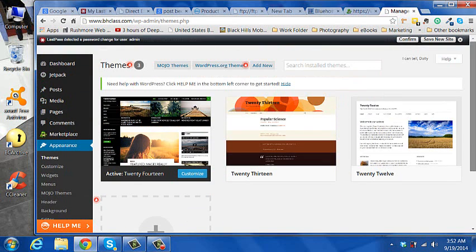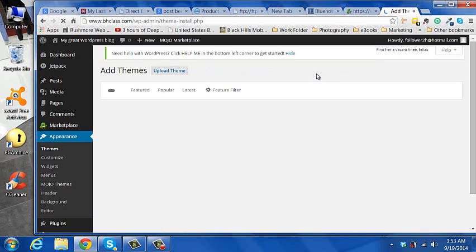But if you want a different theme, you can search for themes. You can add new. I would say WordPress.org themes, not Mojo. They charge. Go ahead.